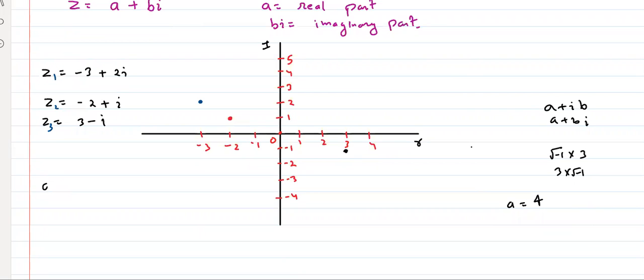Obviously, it is not necessary that you should represent the vector as Z. It can be represented by any variable, but it is the general tradition, and for the sake of uniformity, I'm using Z. So suppose Z is equal to 3 plus 2i. Now, tell me, what is the value of this Z?